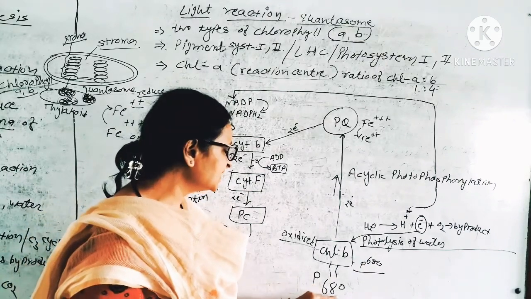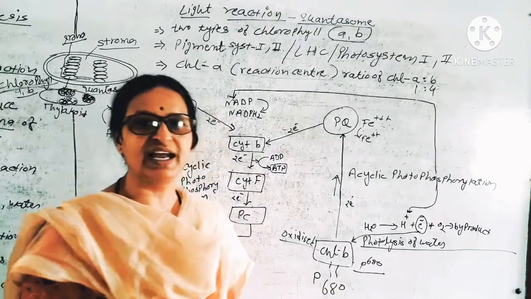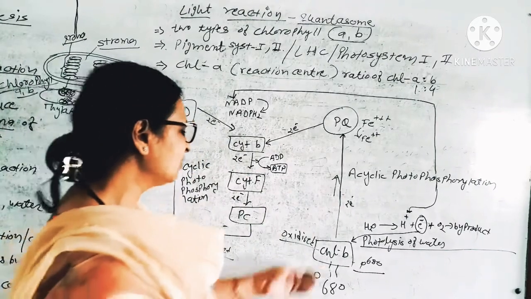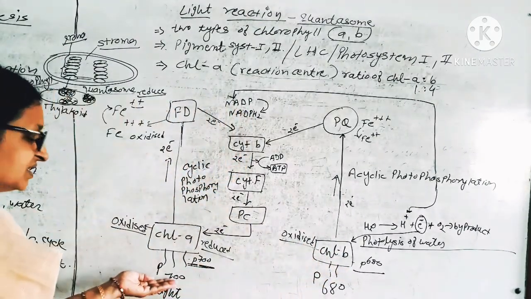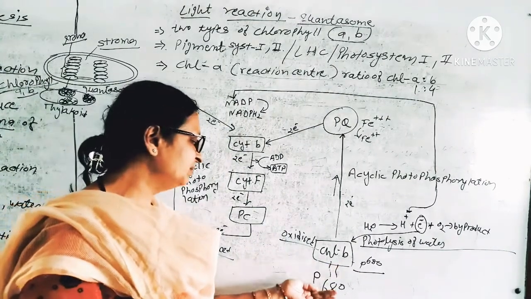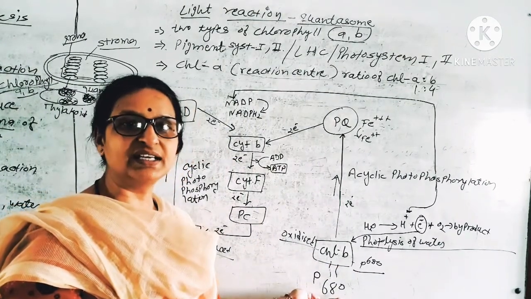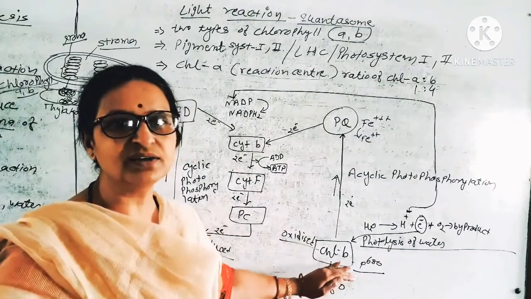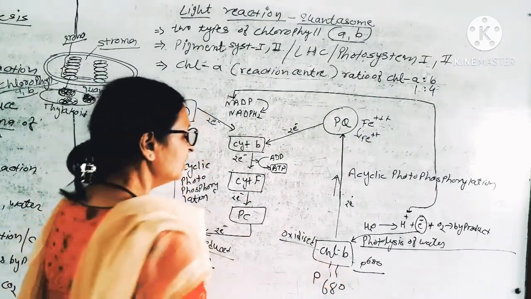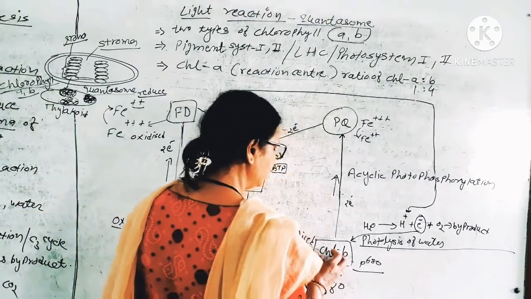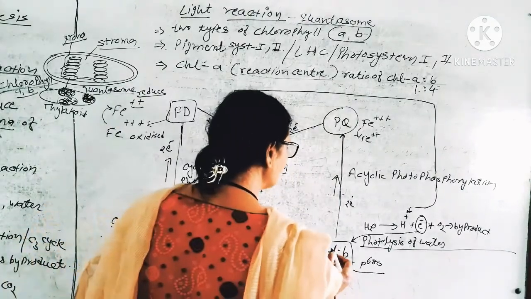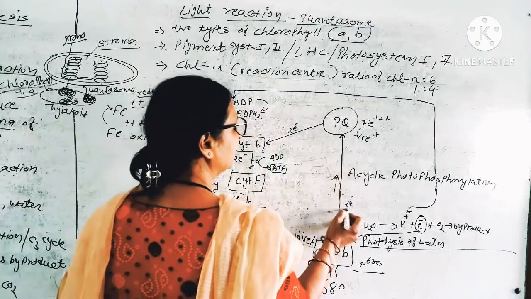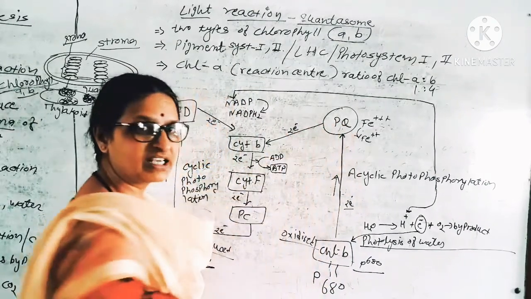So photon 680 nanometer wavelength light is absorbed by the chlorophyll B pigment. Chlorophyll A was absorbing photon 700 energy, but chlorophyll B absorbs photon 680, meaning quite less than chlorophyll A. So they also receive the sunlight, they become energized. Chlorophyll B also releases the electron. Electron moves to an electron acceptor.